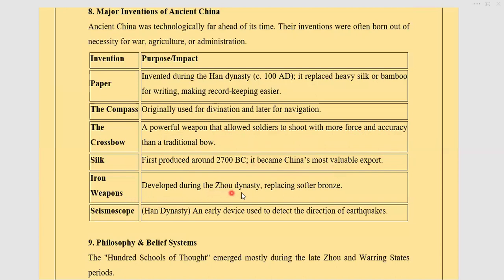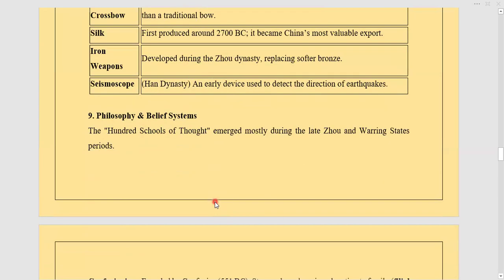Iron weapons were developed during the Zhou dynasty, replacing softer bronze. Because bronze was soft, they replaced it with iron. Then, the seismoscope, an early device used to detect the direction of an earthquake. That was also very simple. Seismo is something which can detect the waves. So they made this early detection device for the prediction of earthquakes. That was also made in the Han Dynasty.